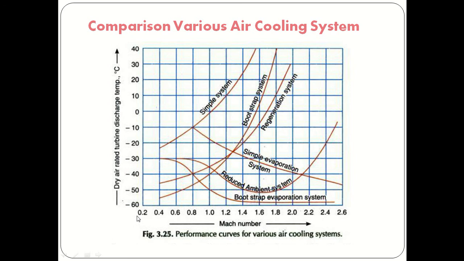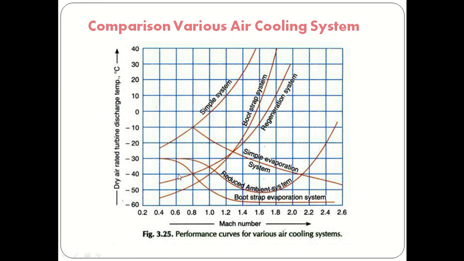The Mach number varies from 0.2 to 2.6. If you see, for Mach number 0.4 to 1.6, the simple air cooling system will be used. So the temperature will be increased.